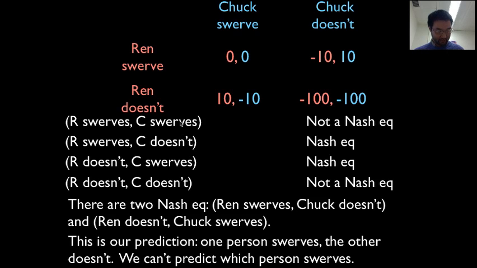Definitely this is not a reasonable one, and definitely this is not a reasonable one, right? Because if you were to make that prediction, people would not follow it. So these are at least reasonable in that sense. There are two possible Nash equilibria, so these are two possible predictions.